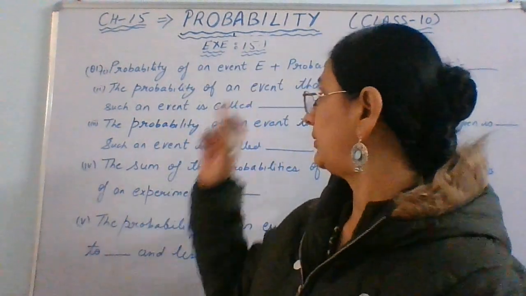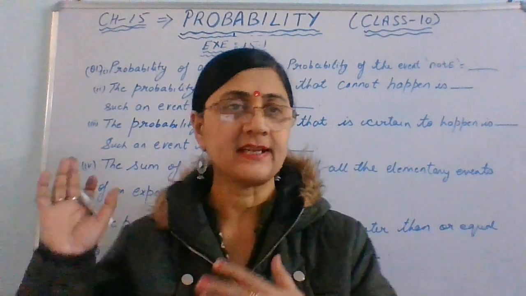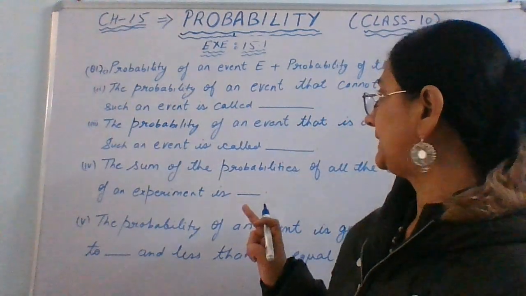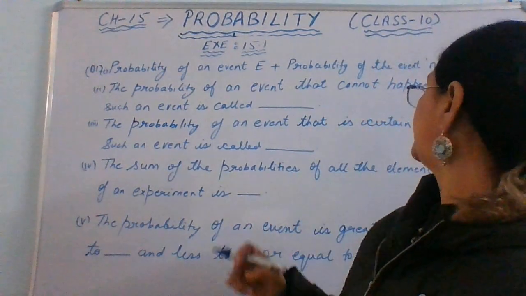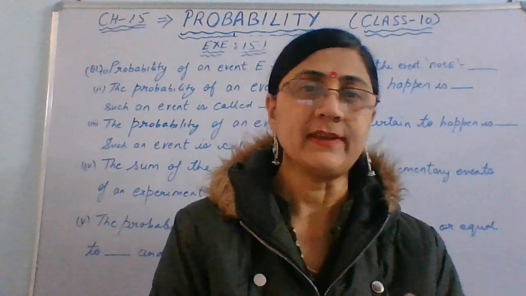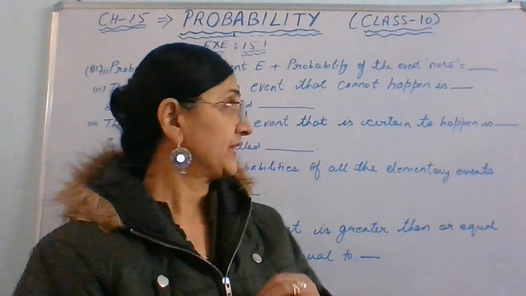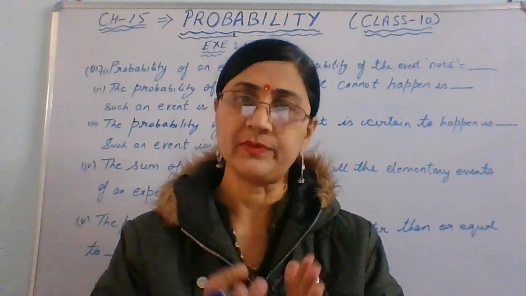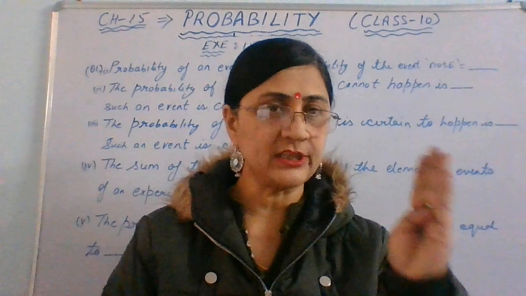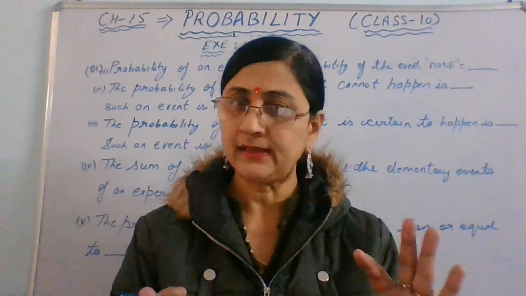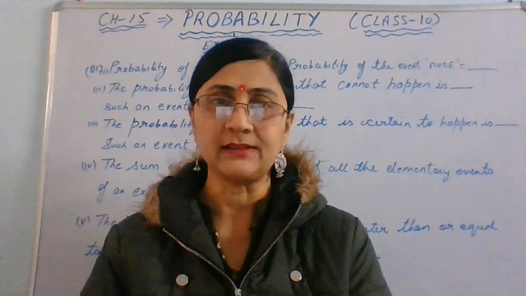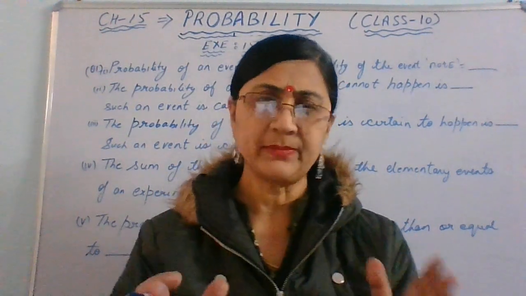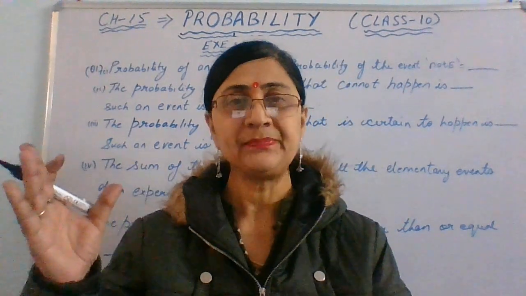So the first question of exercise 15.1, there are certain blanks, right? The first blank is: probability of an event E plus the probability of event not E. So always let me make you clear this, that the total probability of happening and not happening is always 1. Probability lies between 0 and 1. If that event doesn't occur, then the probability will be 0. And if there is a sure possibility of that event to occur, then the probability is 1.